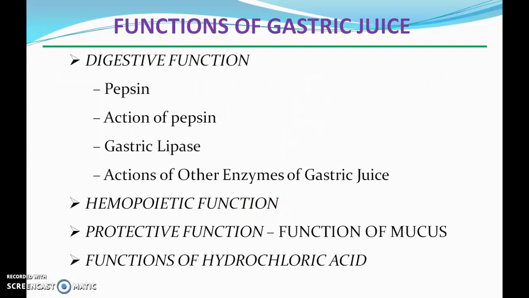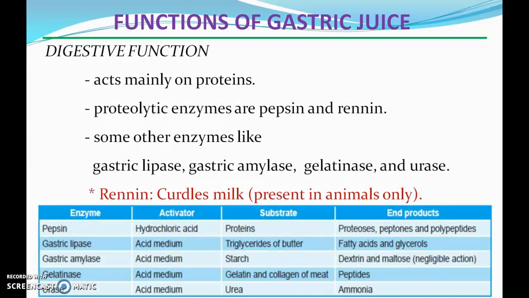We have divided the function of gastric juice into 4 parts: digestive functions, hemopoietic functions, protective functions, and functions of hydrochloric acid. If we talk about digestive functions, they mainly act on proteins. Proteolytic enzymes are pepsin and renin. Renin is present in animals only, which is also known as curdling milk, and it converts caseinogen into casein. Some other enzymes like gastric lipase, gastric amylase, gelatinase and urease are there.